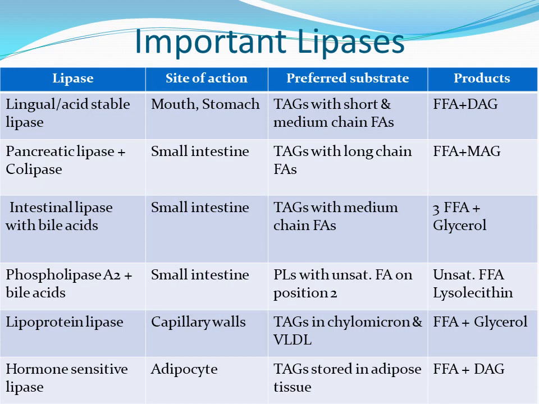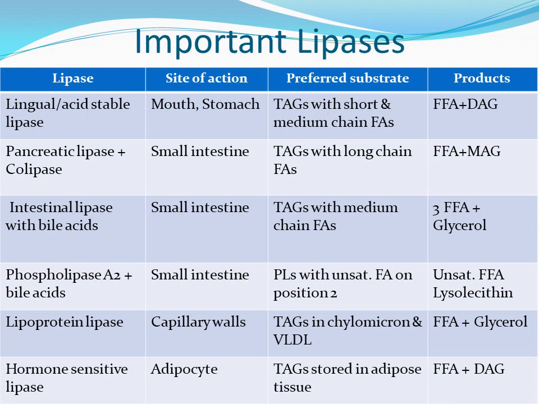Lipoprotein lipase and hormone sensitive lipase, these are two most important enzymes. Lipoprotein lipase is secreted by the endothelial cells of capillary wall. This enzyme is essential for the breakdown of triacylglycerol present in chylomicron and VLDL. When this triacylglycerol undergoes breakdown, it forms free fatty acid and glycerol. This free fatty acid and glycerol is later on internalized by various cells of tissue.